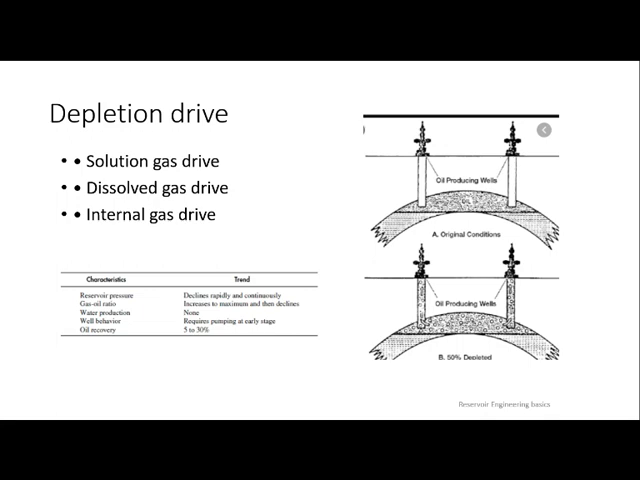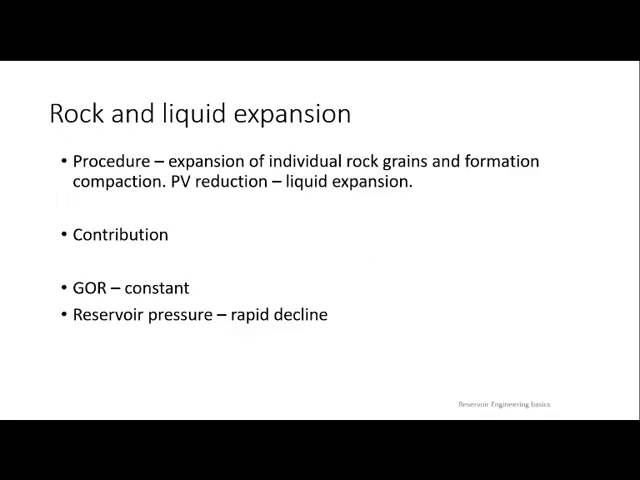So what kind of flow can we expect in this rock and liquid expansion drive? Steady state or pseudo steady state? It is always unsteady state, as the pressure is rapidly declining. Why? Because these drive mechanisms will be seen only in unsteady state flow. Only in the water drive mechanism can you expect steady state flow. Most of the other reservoirs are all unsteady state flow only. Only water drive will give us steady state flow.